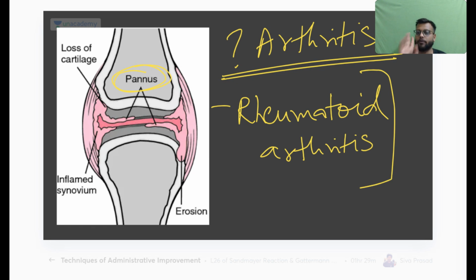I'm telling you two topics of orthopedics from each of which you will get at least one question in any type of examination. The first is arthritis. In arthritis you need to read three important things.